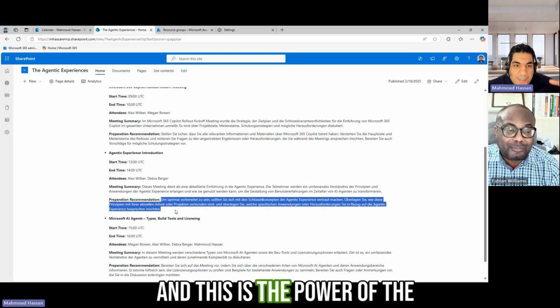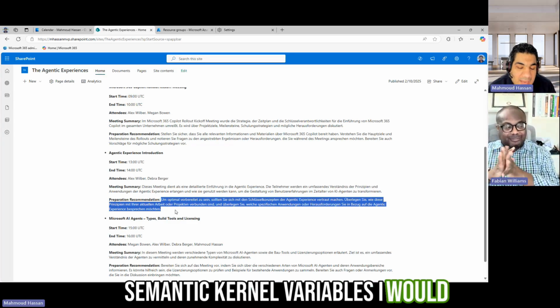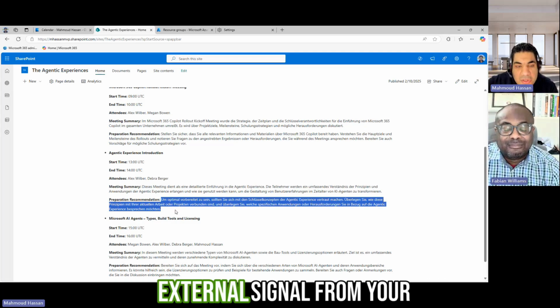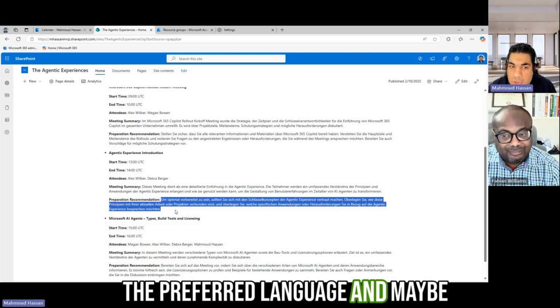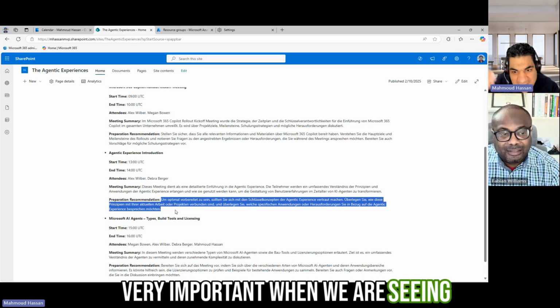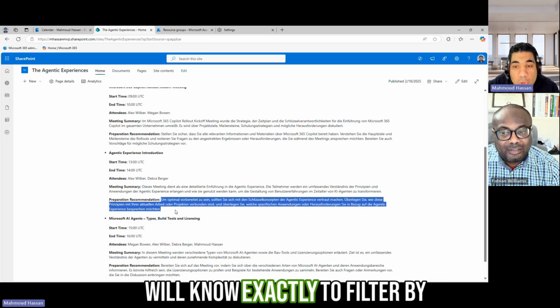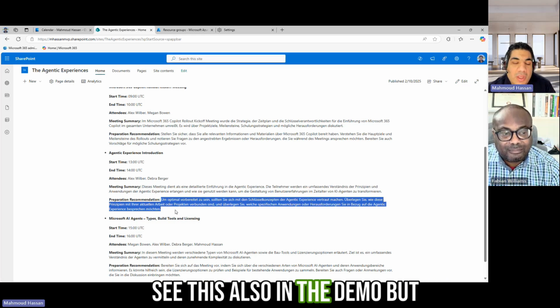Exactly, and this is the power of the Semantic Kernel variables, I would say, or parameters, because this is where you can feed external signals from your environment, as you mentioned, like the preferred language, and maybe also the date, because this is very important when we are seeing the prompt, how the LLM will know exactly to filter by today's meetings. Yes. And we are going to see this also in the demo.